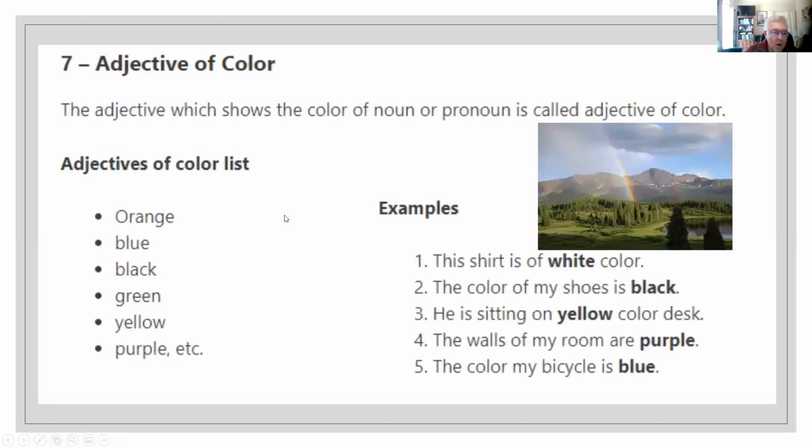Adjective of color. Well, here we have the different colors. For example, this shirt is of white color. The color of my shoes is black. He is sitting on a yellow colored desk. Here you can see the rainbow. The rainbow has 7 colors.